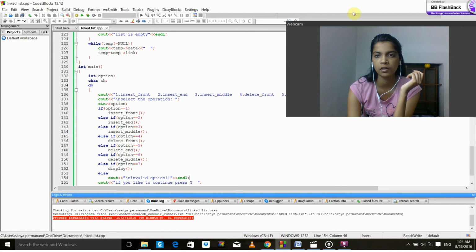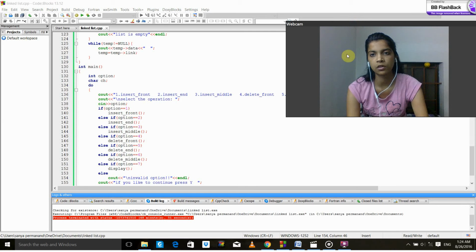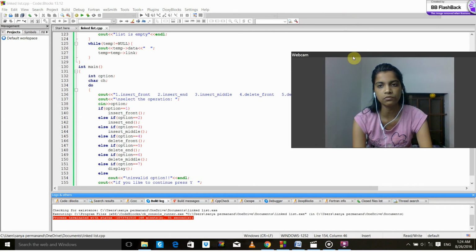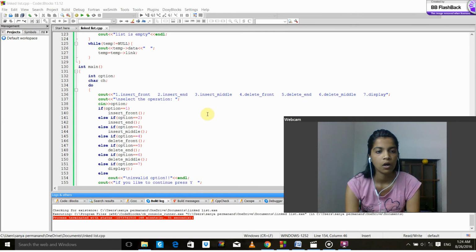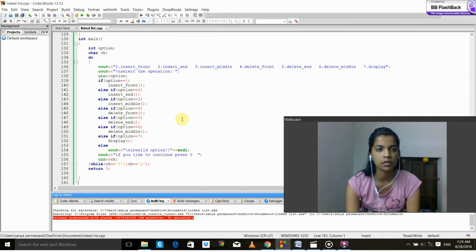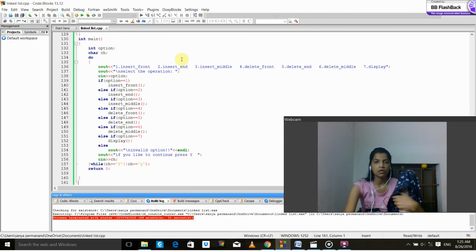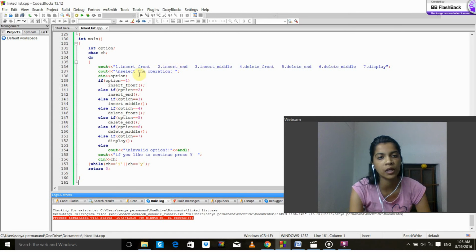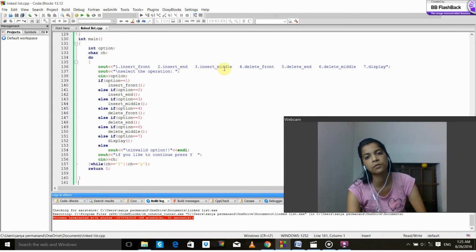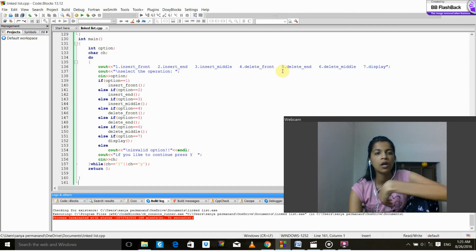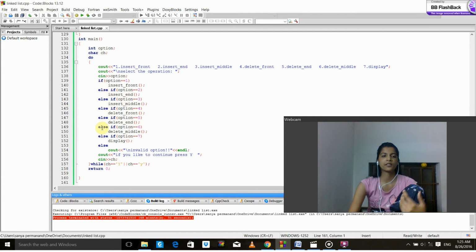In int main, we have given a menu driven program, that is insert middle, delete branch and all, and we've checked for every option using else if conditions.